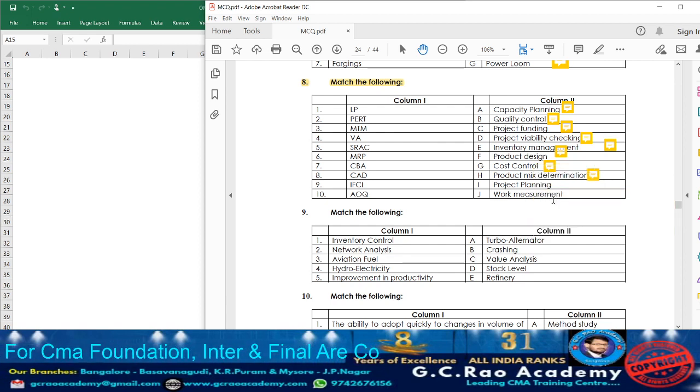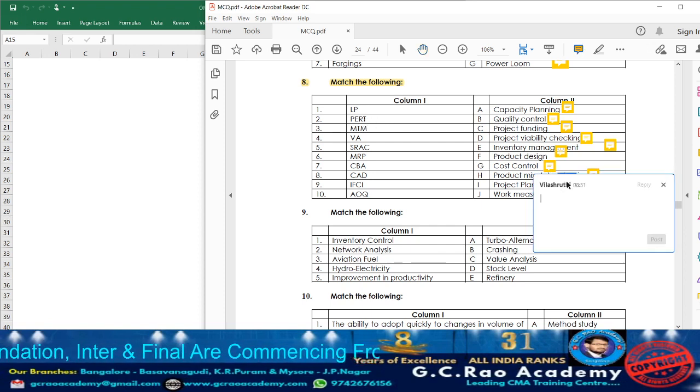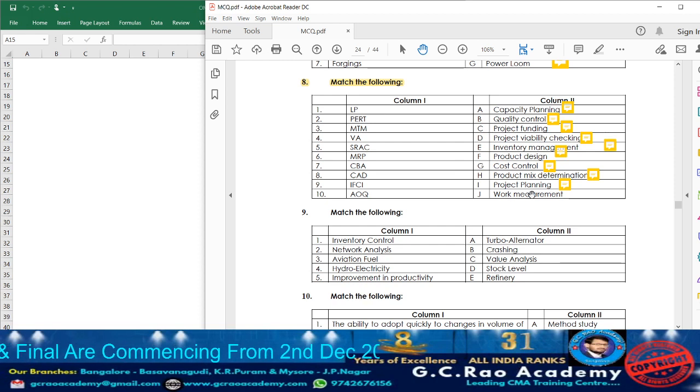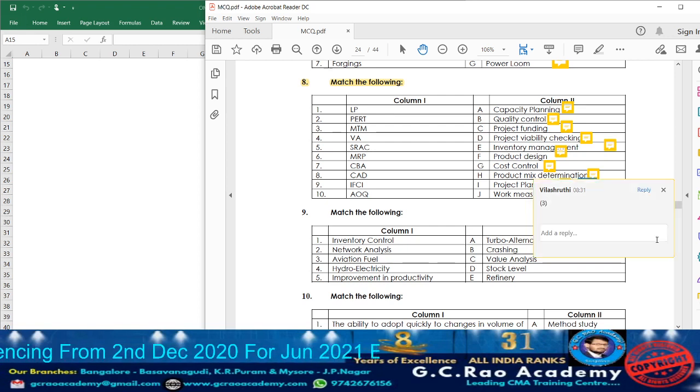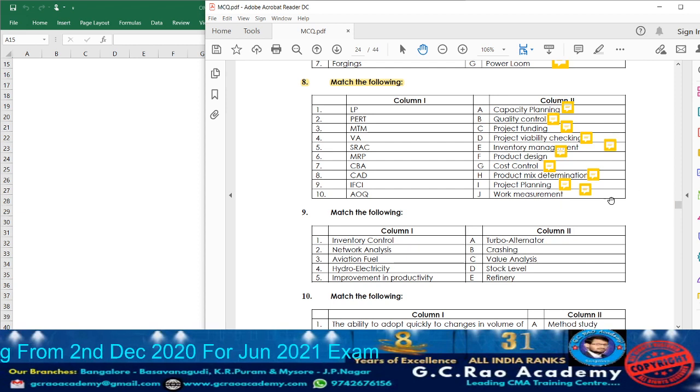Next we have project planning. In project planning, what they use? PERT. They are going to utilize PERT. So accordingly, against that, write down point number 2. Next, work measurement. MTP will be utilized for the purpose of work measurement. So accordingly, against that, write down point number 3.